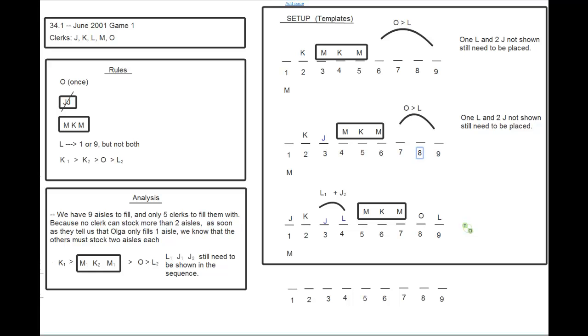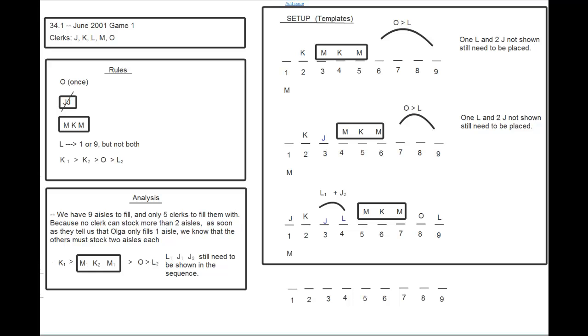Okay? And on this side, we said we had one L and two J's not shown originally, but we just put one J down. So now we have one L and one J that are not being shown. So this could be either the L or J, and then the other one is going to go on the back side. So there's still a lot of room to maneuver in terms of where these extra variables that are left over are going to go in the second template. So then we would just go to the answer choices. We want to figure out which one cannot be true. So 4 of the answer choices are going to be possible, could be true, and one of them is going to be impossible, and that's the one we want.